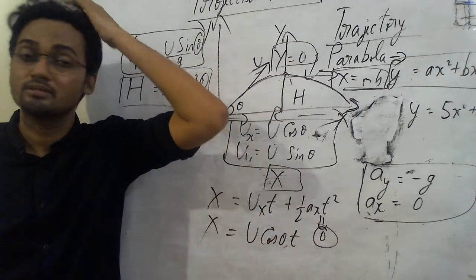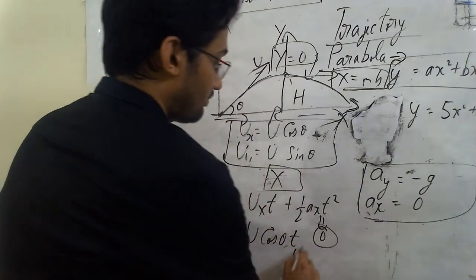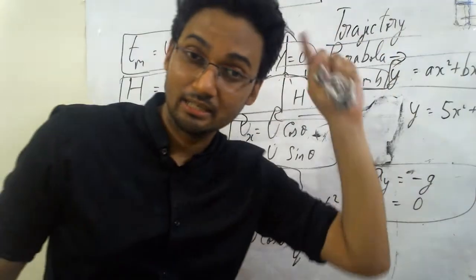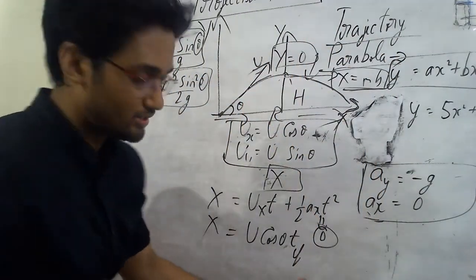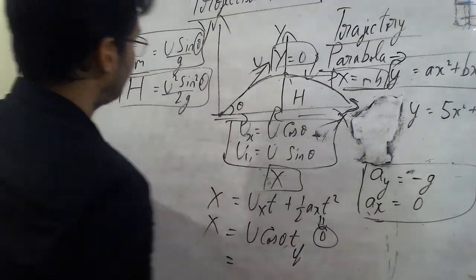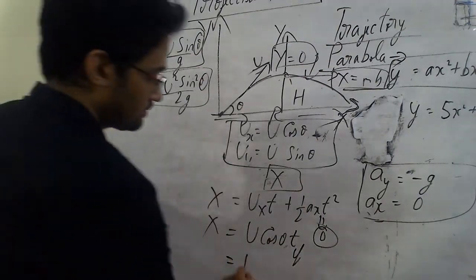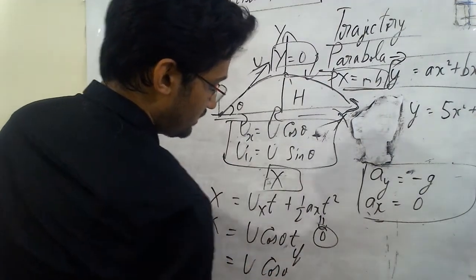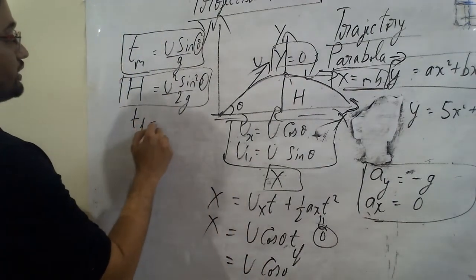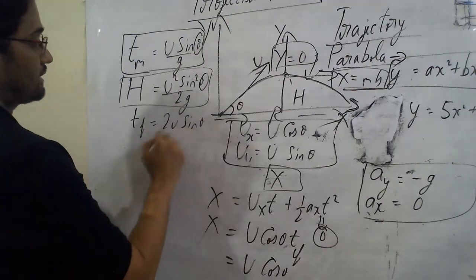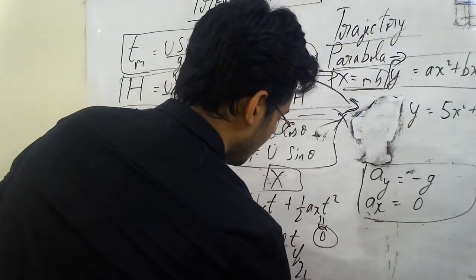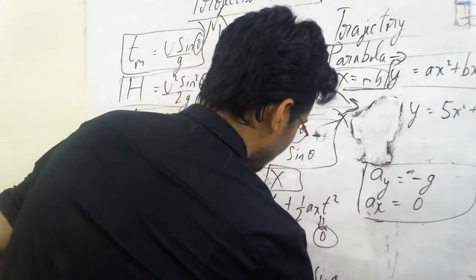Now what can I use for t? The time of flight, because total distance means the total time, which is nothing but the time of flight. So instead, I'm writing here Tf. And what is the Tf equation? You just got it, 2u sin theta by g. Write that over here, so don't forget. Substitute that same over there and check what you get. So which is like 2u sin theta by g.